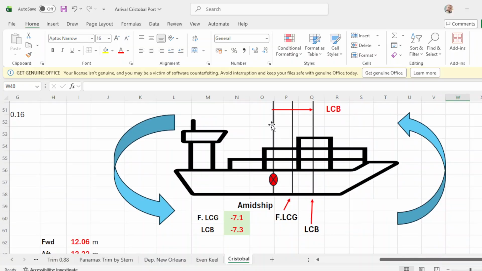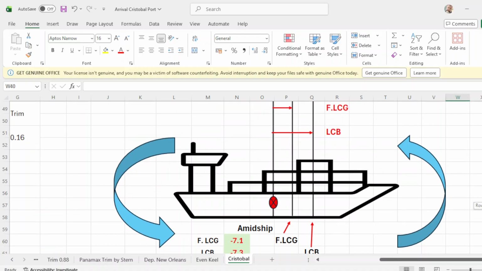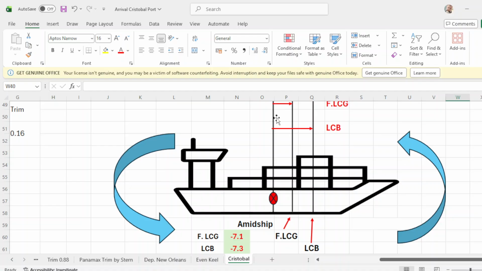And here is your amidship or mid part of the vessel. This is your final LCG, which is this one, and LCB is this one. So again, the pressure of the water is pushing the vessel upward. That's why you have this arrow going up.